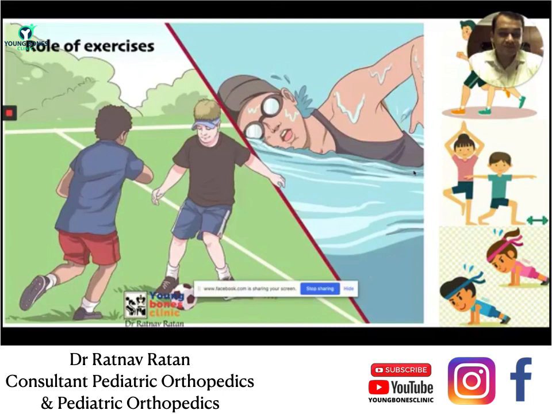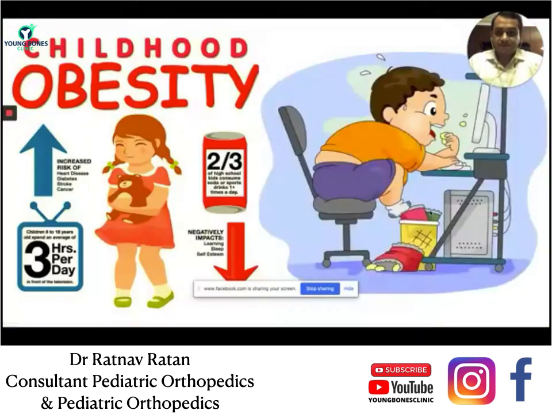But for the bones as such, the higher the impact during exercises, the better it is. So the recommended exercises for bone building are those exercises which put a lot of stress on the bones. That means running, jumping, all kinds of ball games, basketball playing, football. So these have been shown to increase bone density. The more you load the bone, the more bone the body forms. That's the Wolff's law, right?